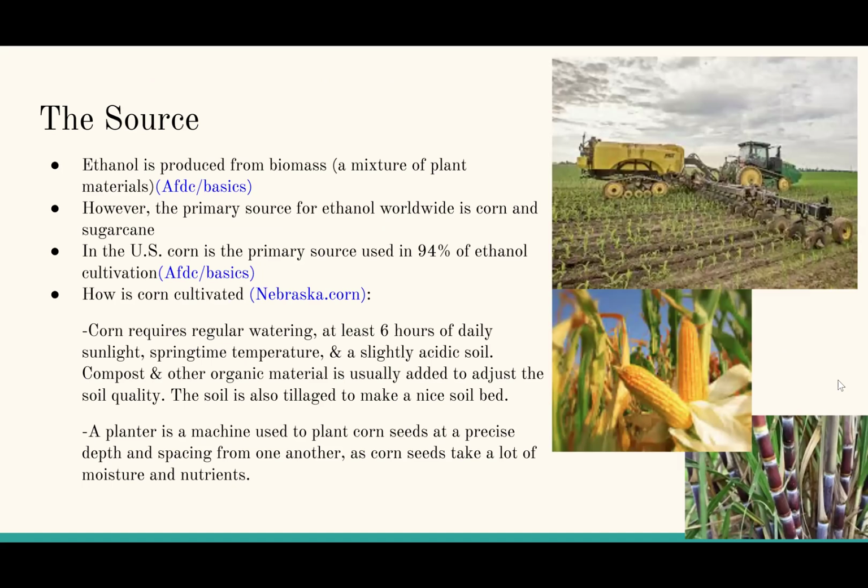Ethanol is produced from a biomass, a mixture of plant materials. However, the primary source for ethanol worldwide is corn and sugarcane. In the US, corn is the primary source, used in 94% of ethanol cultivation.